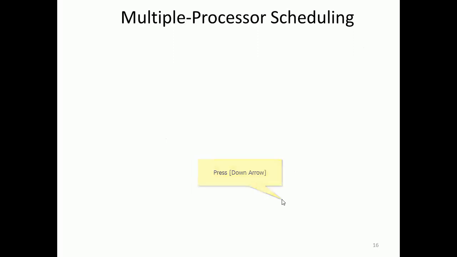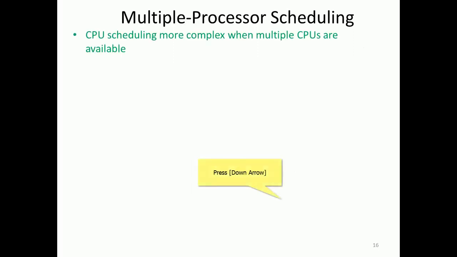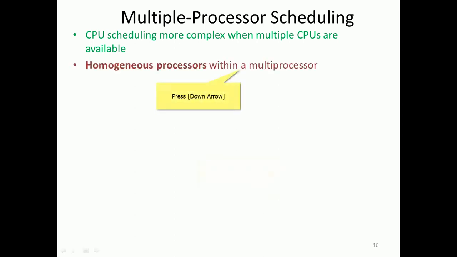So coming to multiple-processor scheduling, CPU scheduling is more complex when multiple CPUs are available. When more cores are there, scheduling becomes difficult. Let us see that. In a homogeneous multiprocessor, there is symmetric processing, homogeneous processors within the multiprocessor.